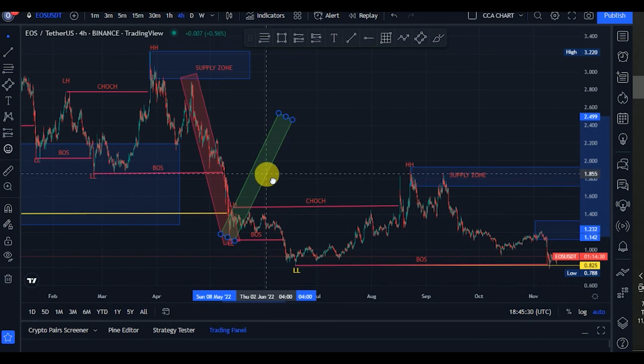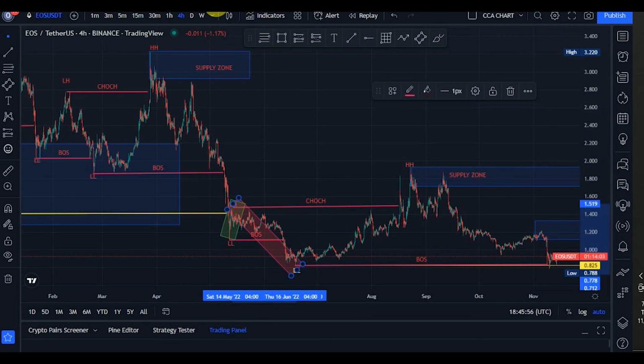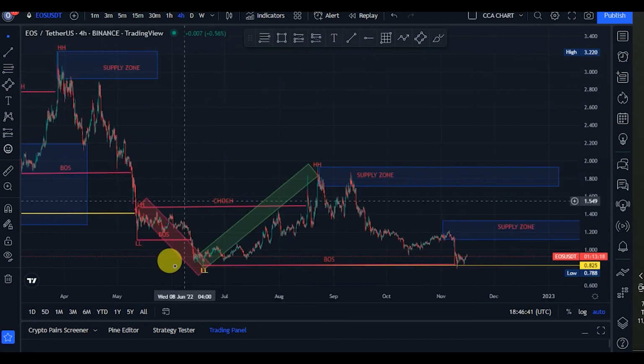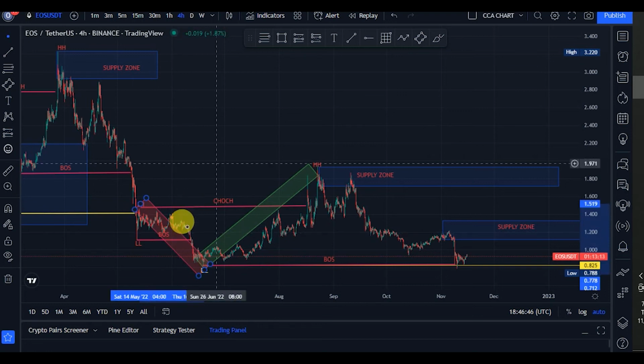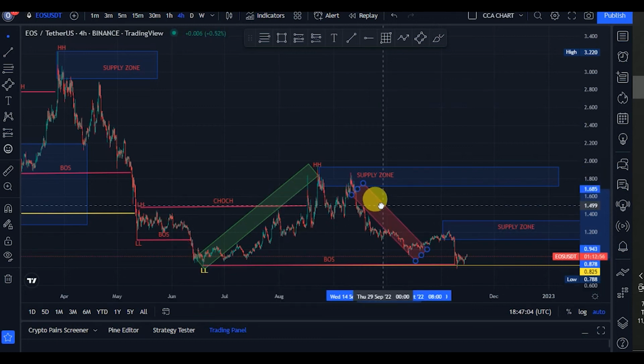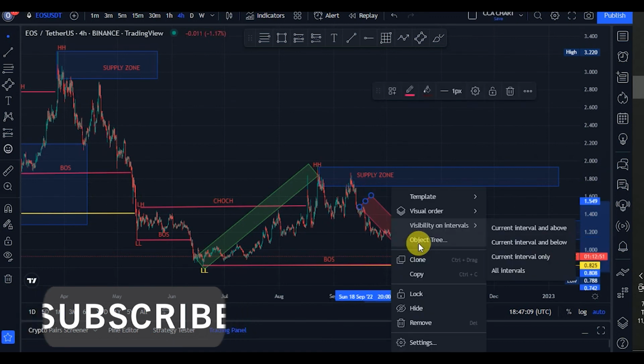Guys, then what do we expect? We are expecting a pullback. Instead of a pullback, this lower high that gave us this lower low was taken out. After price broke structure again to the upside, meaning a change of character, price went down a little, then came back to the supply zone and broke structure again back to the downside. Bears are now in control of the market again. So currently, price just broke structure again to the downside on our minor time frame.